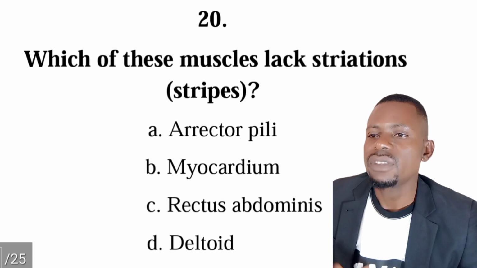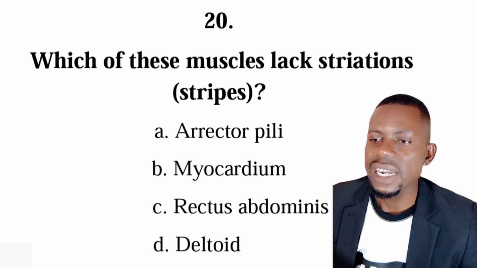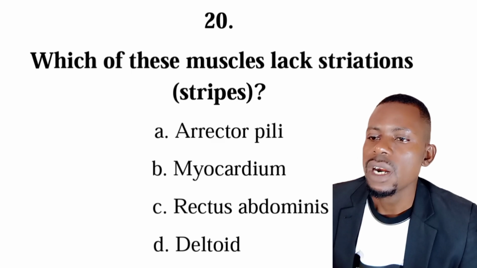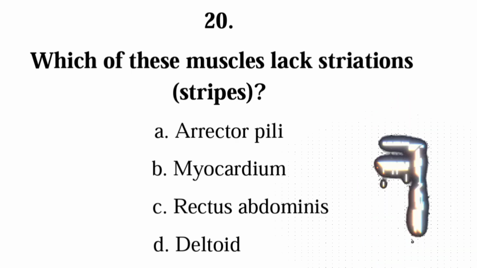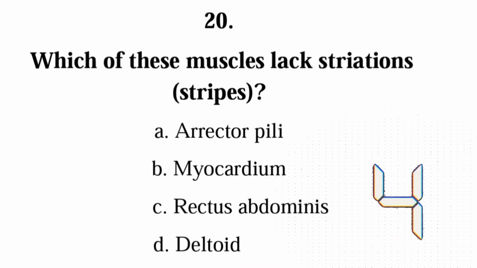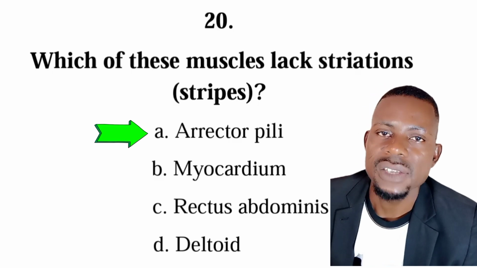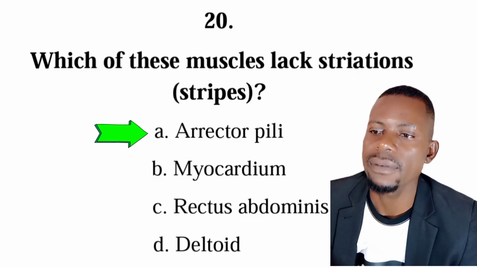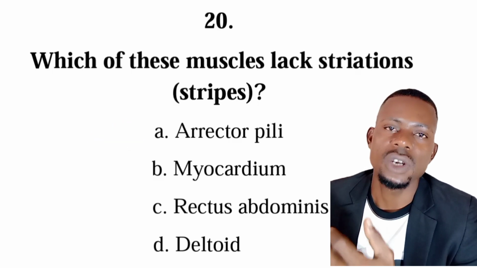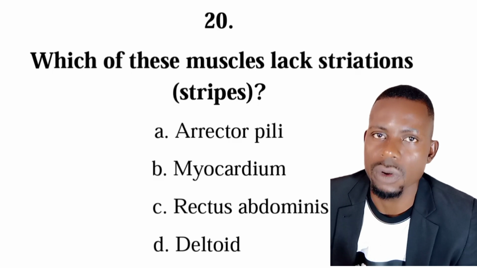Number 20, which of these muscles lacks striations or stripes? We have arrector pili, myocardium, rectus abdominis, and deltoid. So the correct answer is A, arrector pili. So arrector pili is a smooth muscle, and smooth muscles do not have striations. So it's a muscle that is connected to your hair, and that is actually what gives you goosebumps sometimes, like when you're cold.